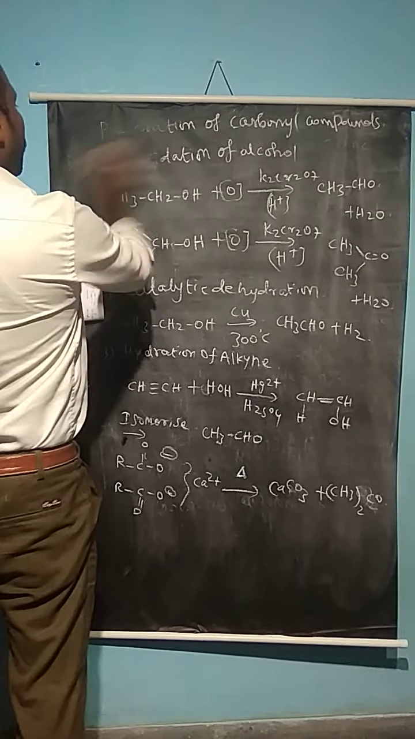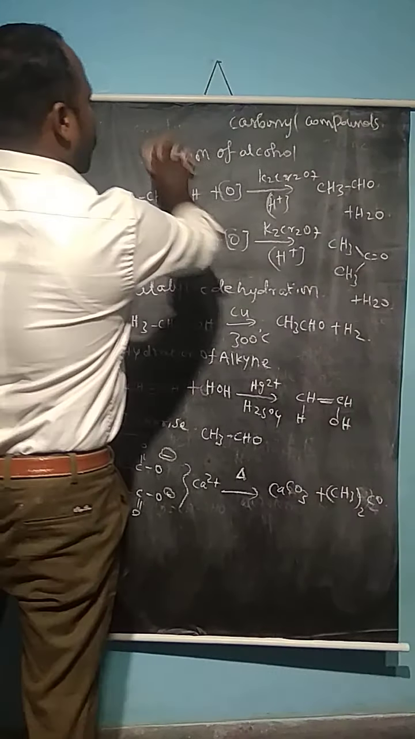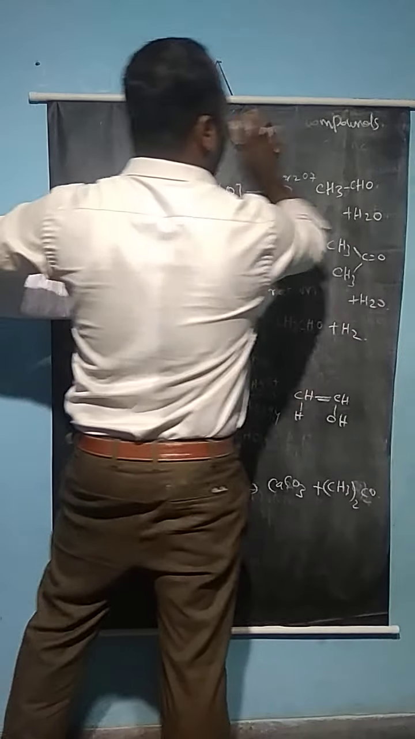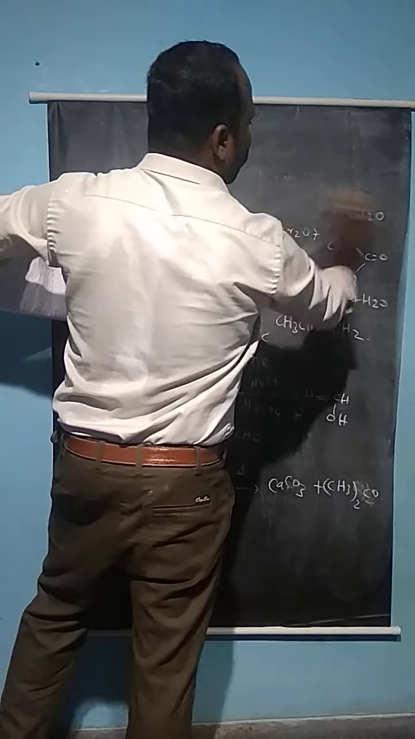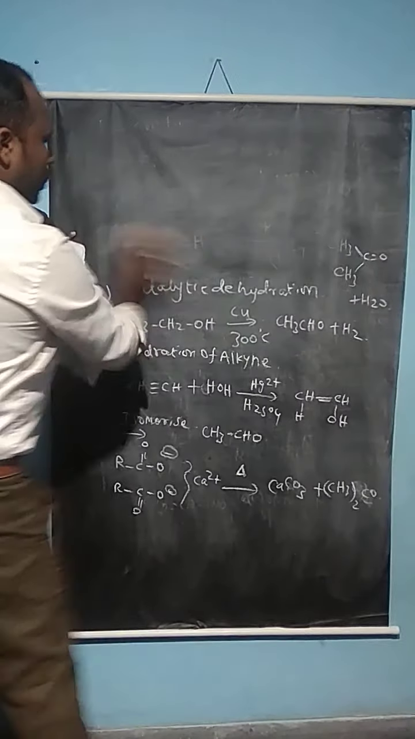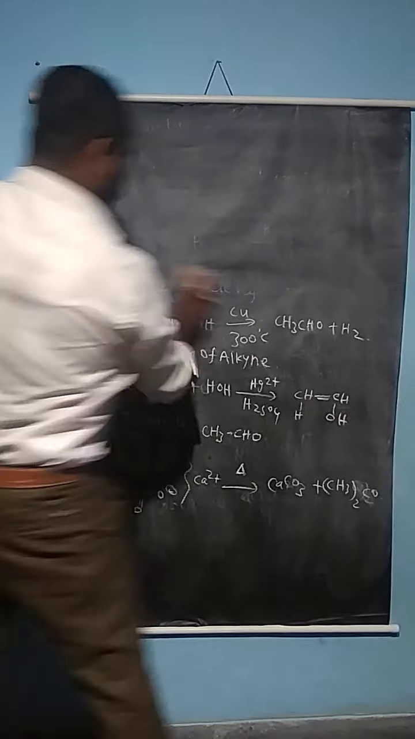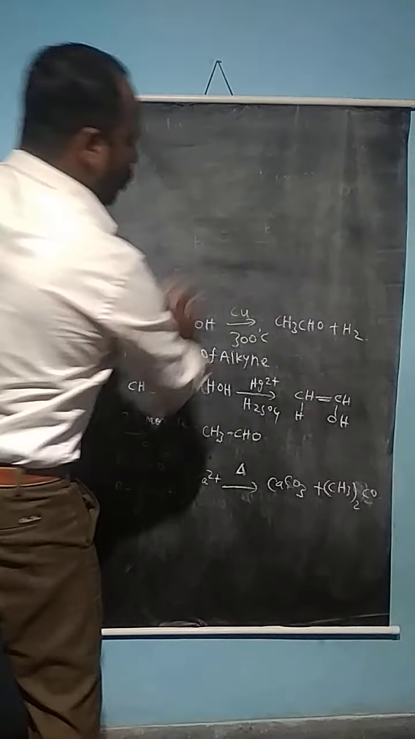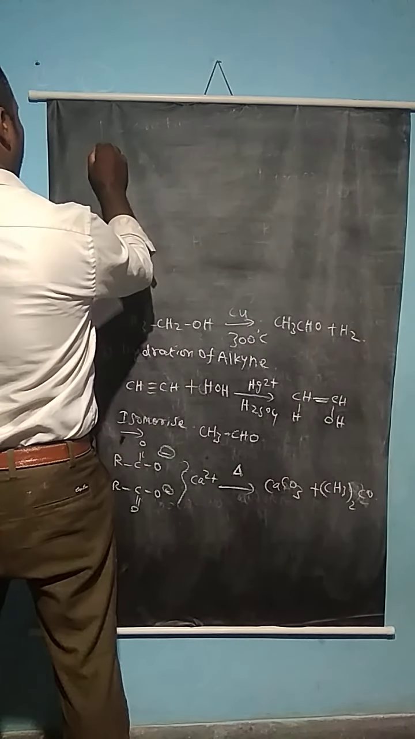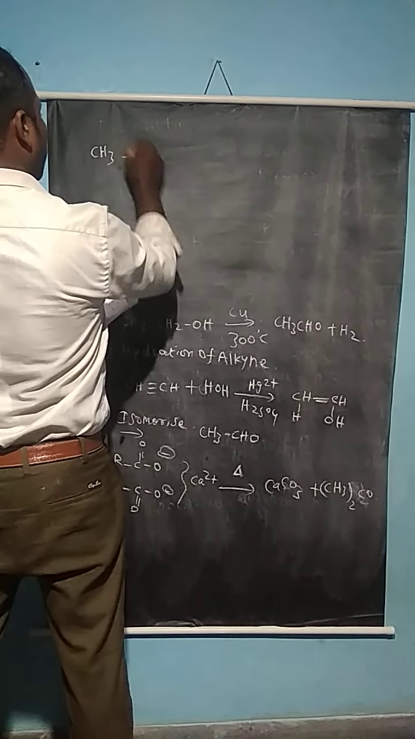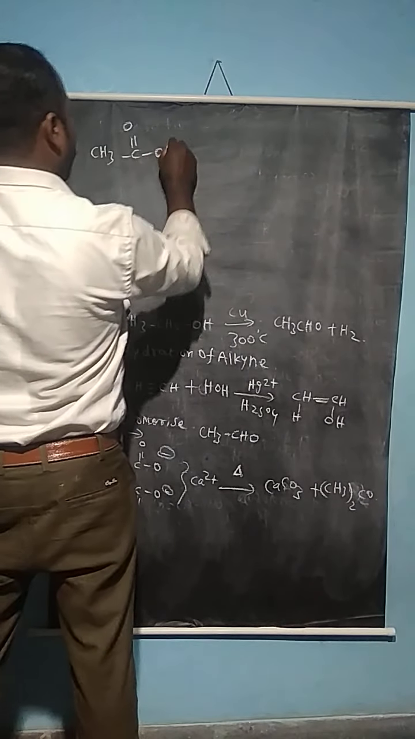Beyond that, aldehyde and ketone compounds can be prepared from the catalytic decomposition of carboxylic acids. So here CH3 C double bond OH.